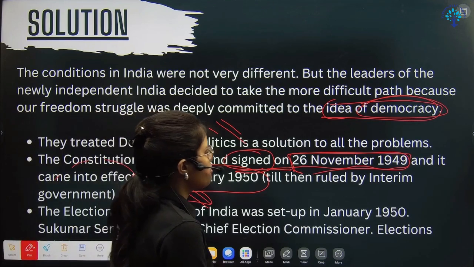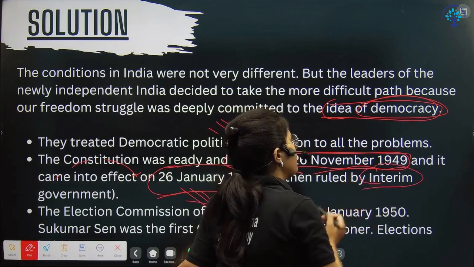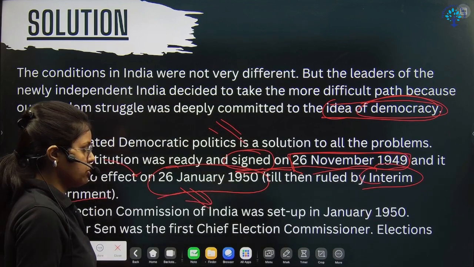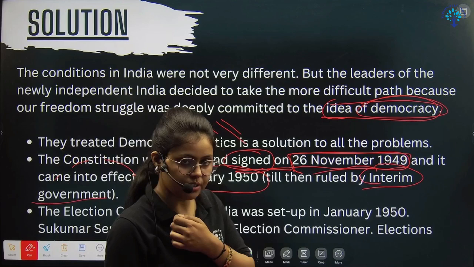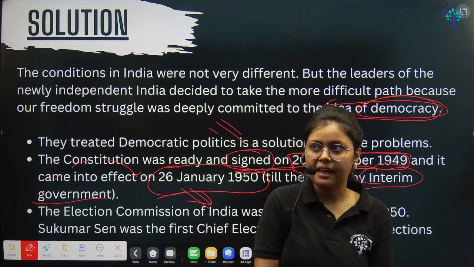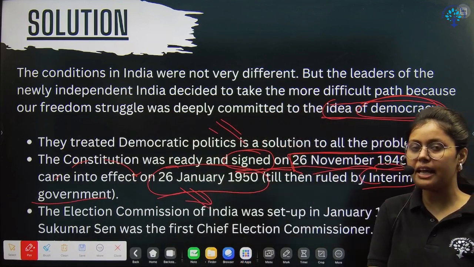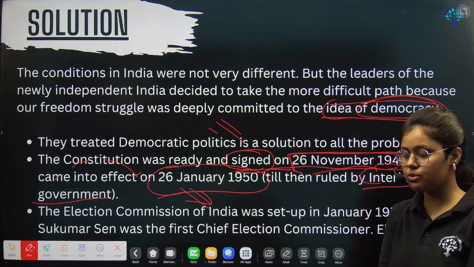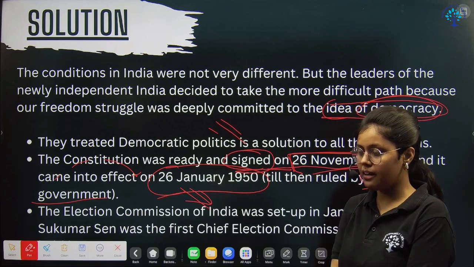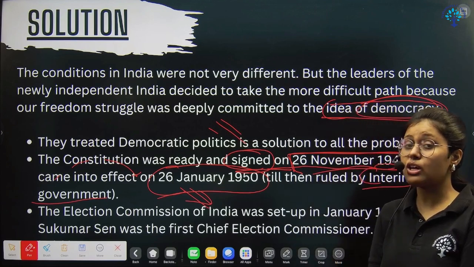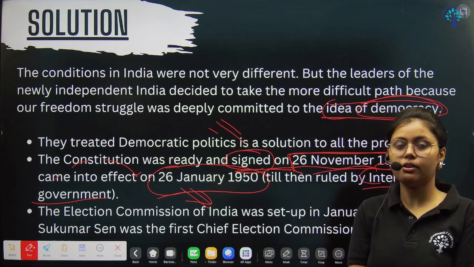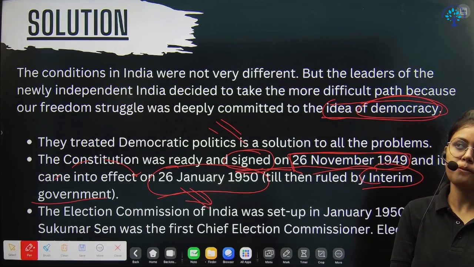Until then, the interim government ruled the politics. So basically, what happened is after the election, Nehru became the prime minister and the other ministers were also elected, right? But before that, during the period when the constitution was in the making, there was an interim government and different people were part of that ministry, right?